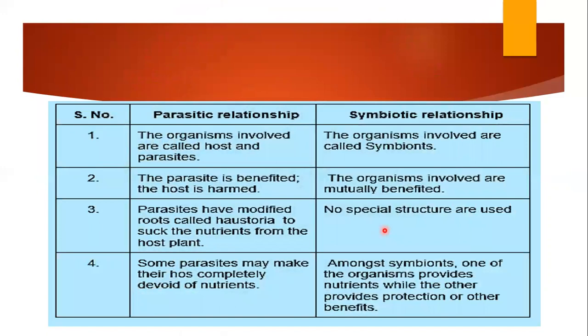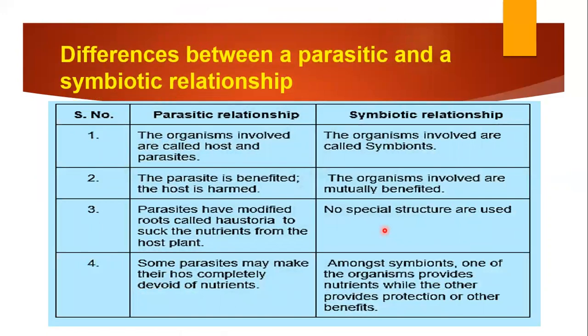So let's discuss the difference between parasitic and symbiotic plants. In a parasitic relationship, one is the host and another is the parasite. Who gets benefited? Parasites only, and the host is usually harmed.